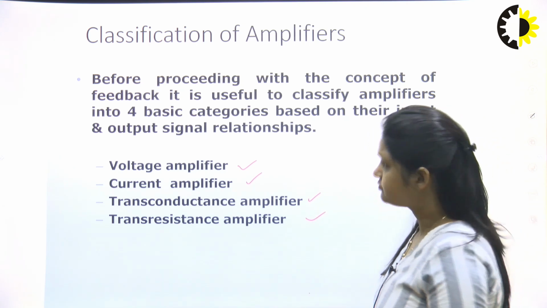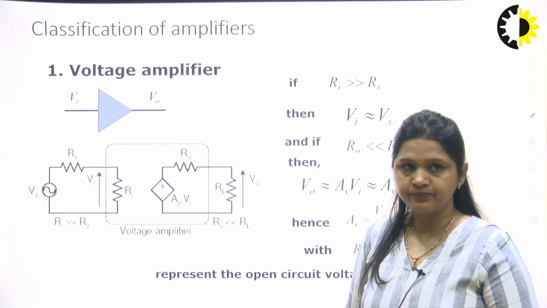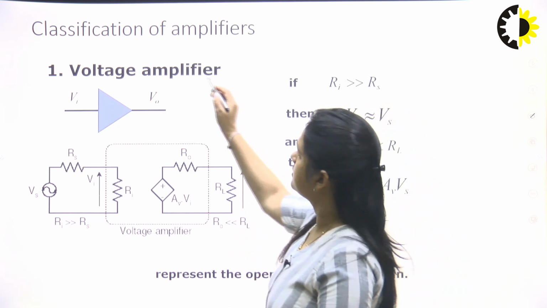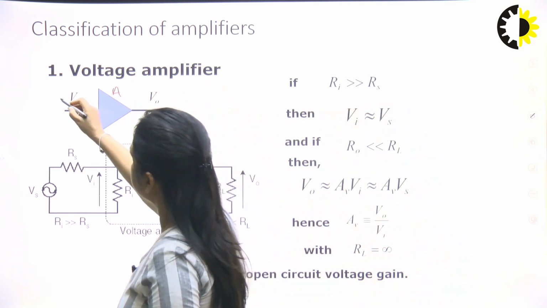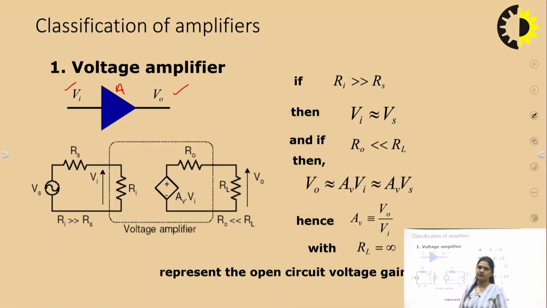Now see the voltage amplifier modeling. So basically the amplifier where the input signal is voltage, that is Vi, and output signal is also a voltage signal, is known as voltage amplifier. Here the term amplifier stands for this gain factor A. So here we will get output as A into Vi. That means the input signal gets amplified with a factor of A. This is known as amplification factor.